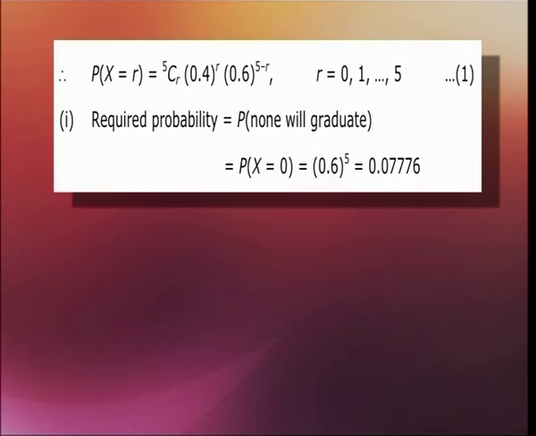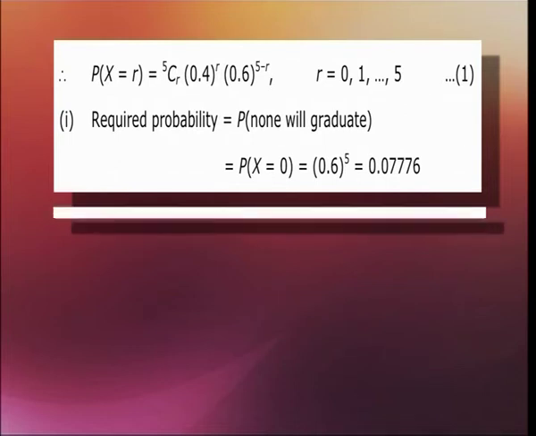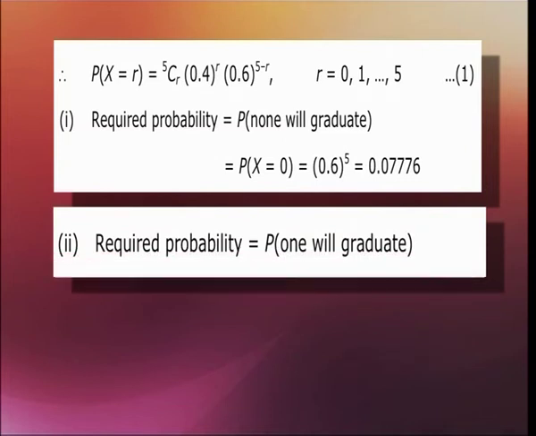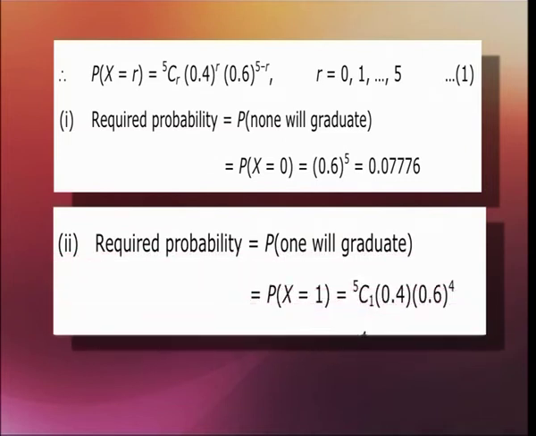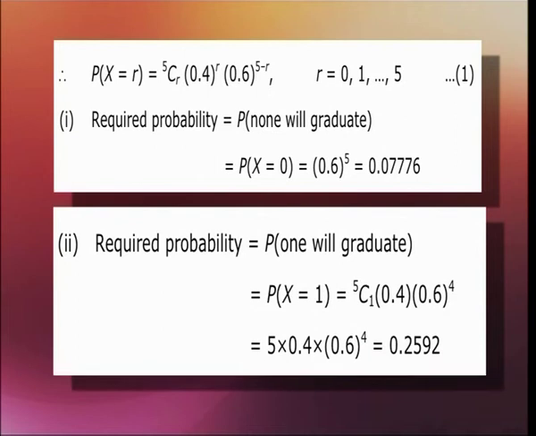That means we are supposed to find probability of x equals to 0. So that is equal to 0.6 to the power 5, which is giving us 0.07776. In the second case, we are supposed to calculate the probability of 1 will be graduate. So that means we are supposed to calculate P where x equals to 1. So that is equal to 5c1 times 0.4 to the power 1 times 0.6 to the power 4, which is equal to 5 times 0.4 times 0.6 to the power 4. So after calculation, we get it as 0.2592.